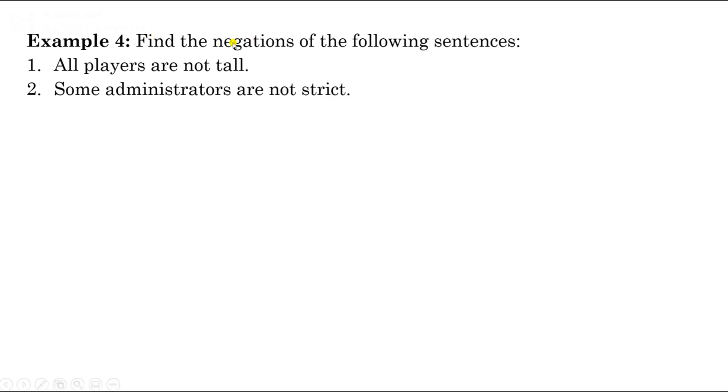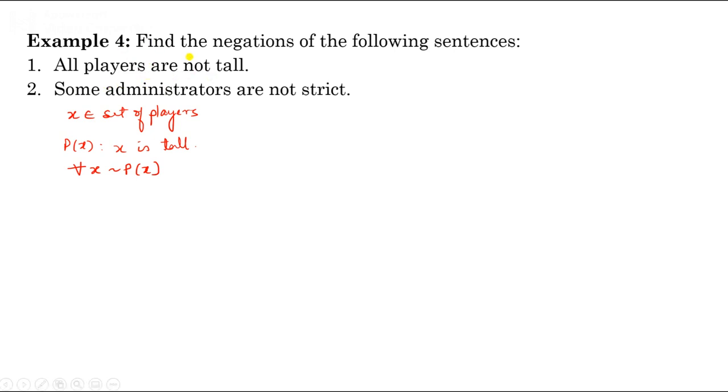Here in this example, we have to find the negations of these sentences. The easy way to find the negation is to write the symbolic form, then you will get the clear idea. So look at this first example, and if I have to symbolize this, the easy way: I write X belongs to set of players and Px is X is tall. Now this is all players are not tall. So how can I write it? I can write it for all X negation of Px. So all players are not tall.